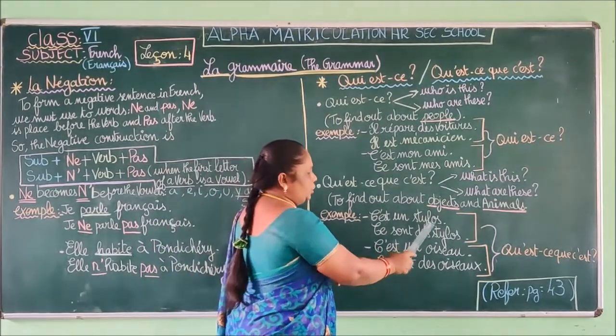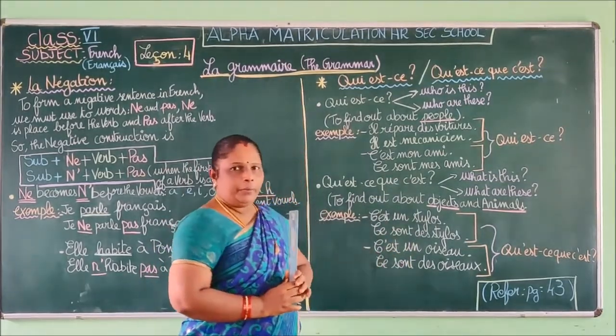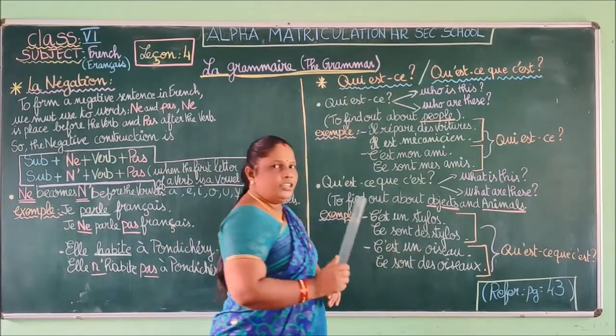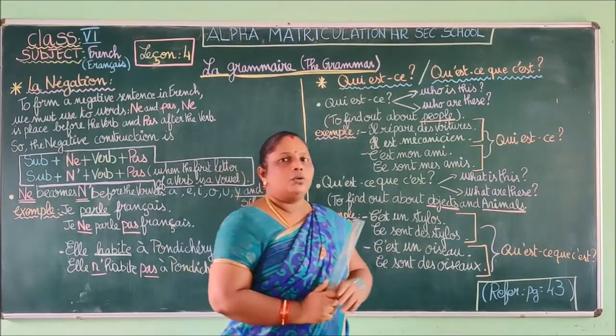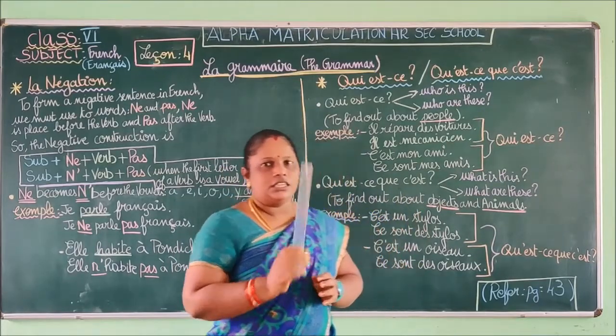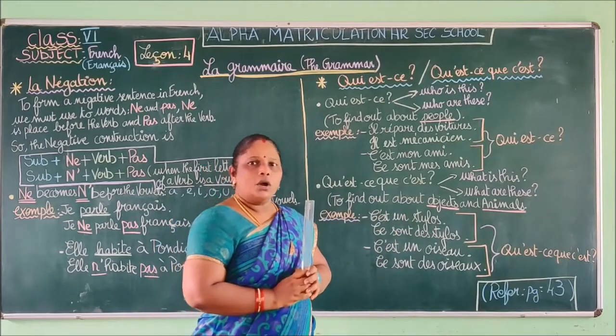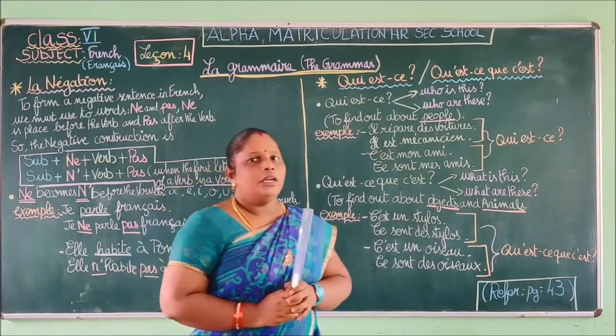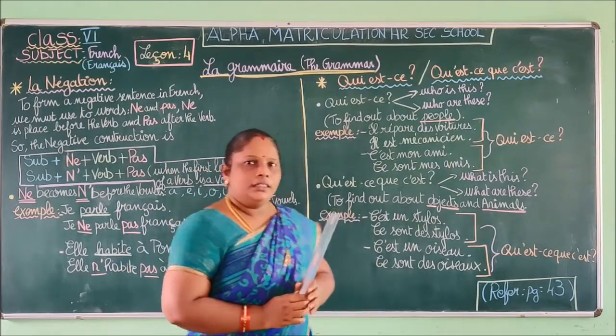C'est un stylo. It's a pen. Okay, or ce sont des stylos if it is in plural. Okay, so what is this or what are these? Okay, if you are asking about a single object, we use what is this, and for many objects, if you have plural form, we use what are these.